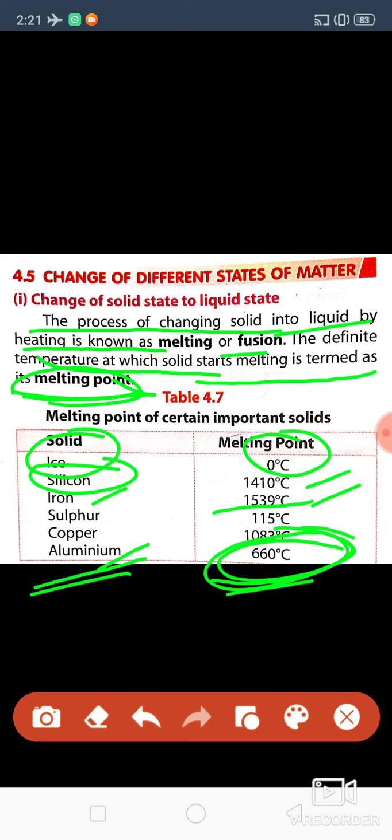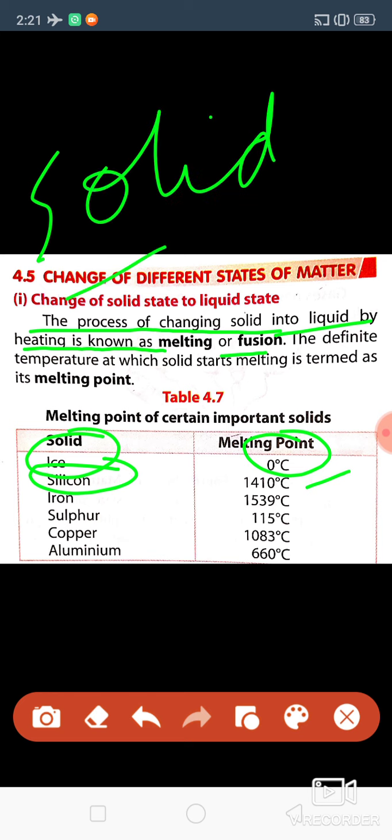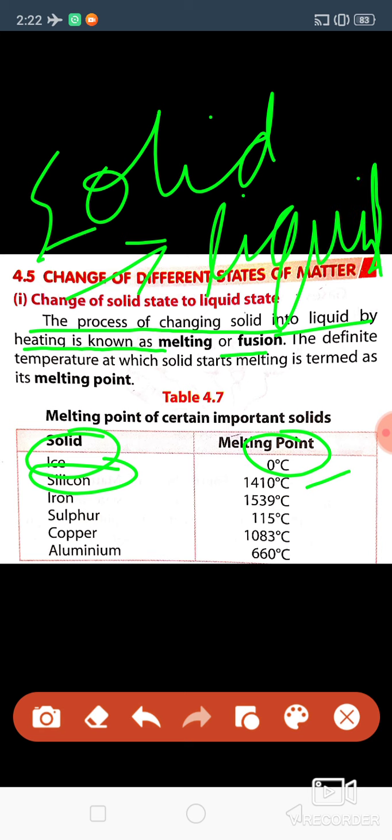So simply, melting or fusion means solid changing to liquid by heating.